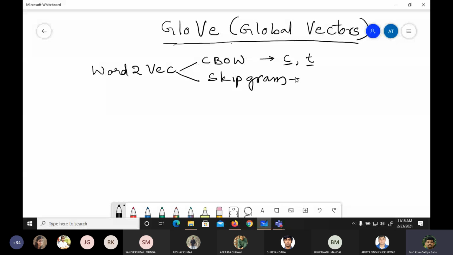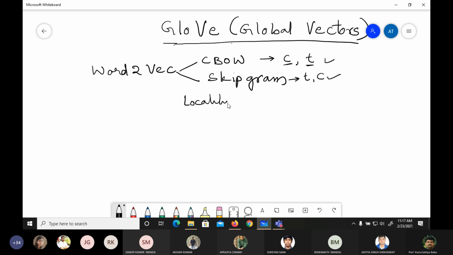In skip-gram, rather, we give the target word and try to find out what would be the context words, the set of context words, or one by one we check it. Maybe one context word, we pair it and check whether it is matching with this context or not.